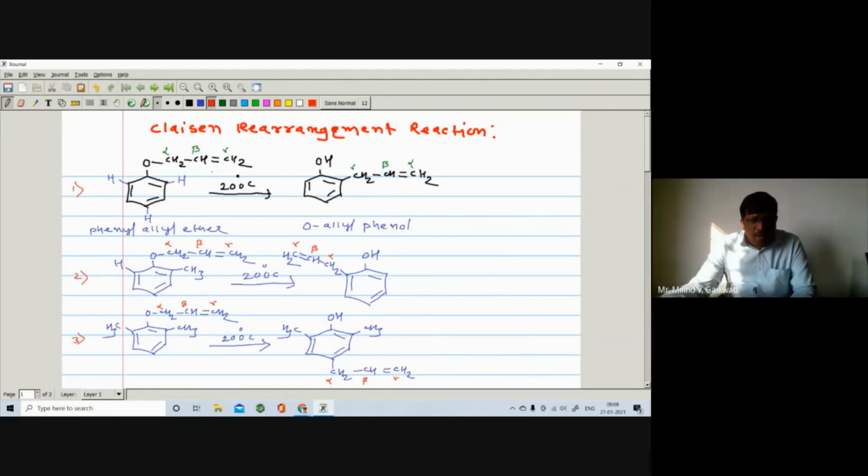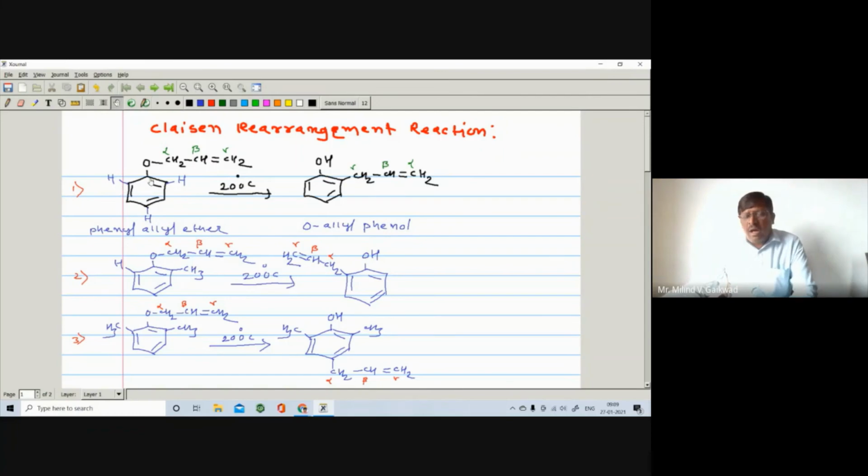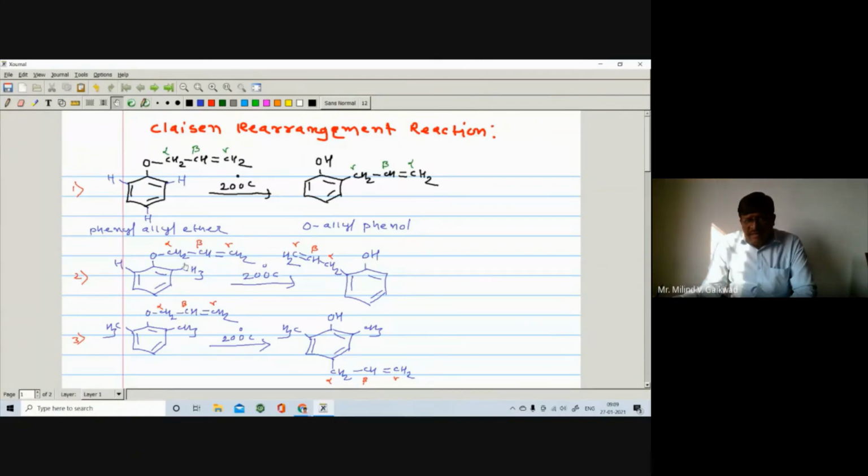It is the reaction of phenyl allyl ether. When it undergoes heating, it gives ortho-allyl phenol. The required condition is that there must be at least one ortho hydrogen atom. So you get the first example. But if one ortho hydrogen is blocked, then the rearrangement takes place at the other ortho position.